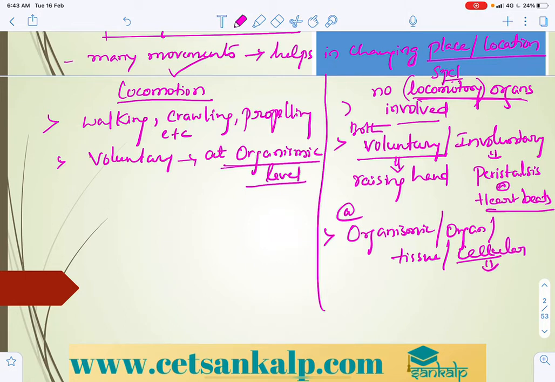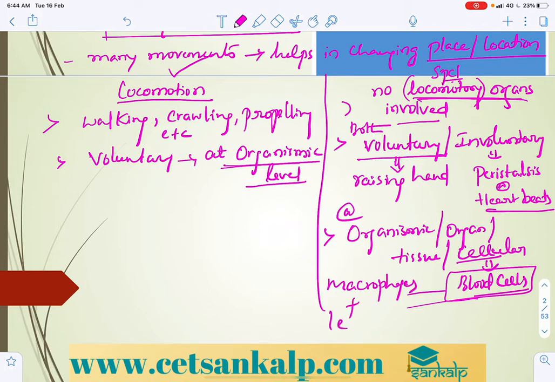In the case of cells, the blood cells which show movement, like macrophages and leukocytes, are the best examples.